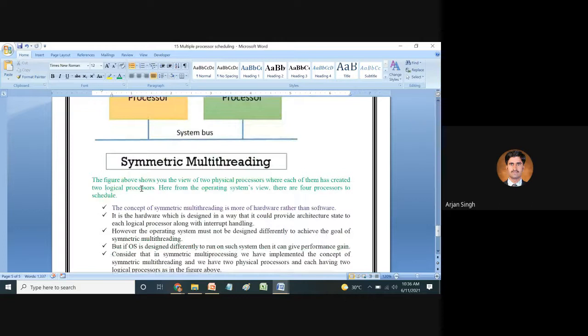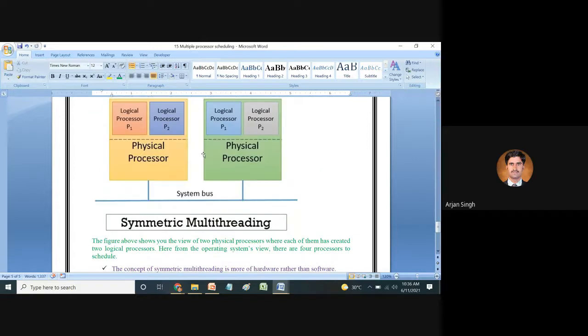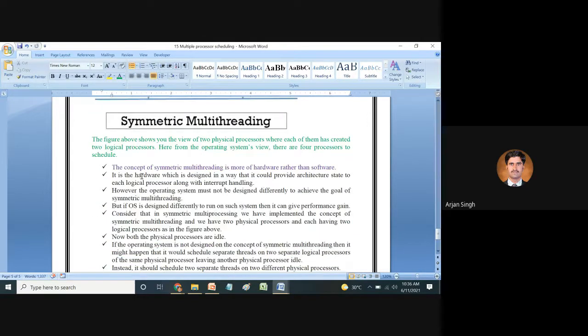So this figure above shows a view of two physical processors, where each of them has created two logical processors. From the operating system's view, there are four processors to be scheduled, right? The concept of symmetric multi-threading is more of hardware rather than software, right?